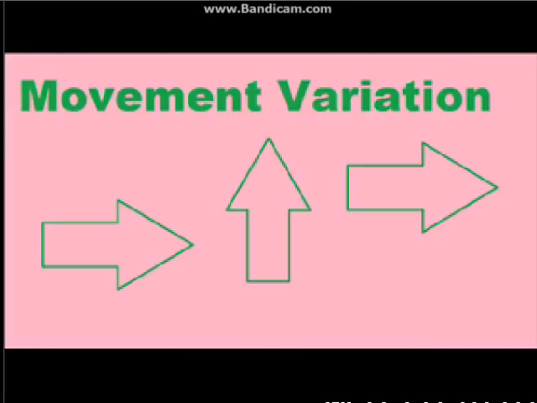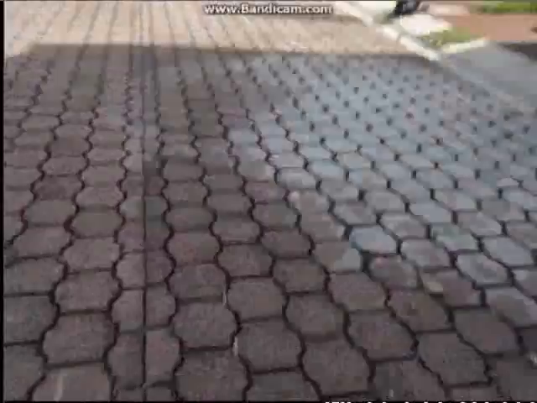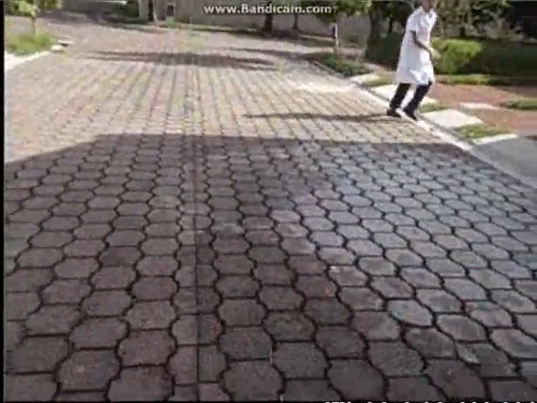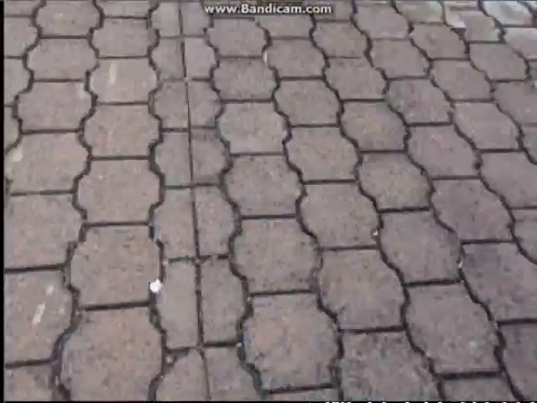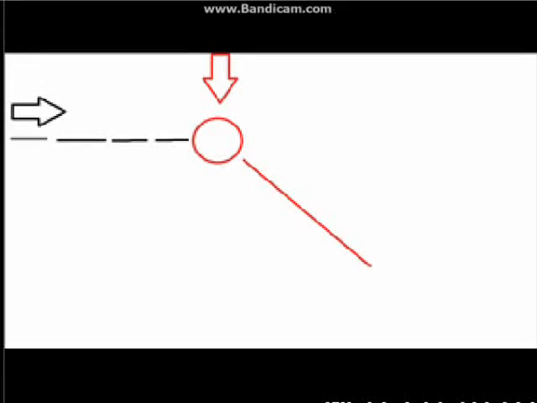Movement variation. A movement variation happens when an object is moving in one exact way, but when a force is applied to that object, the movement of the object is affected, going in a different way. The speed can also be affected. In this example, you can see that the ball is rolling in a straight line until I apply a force that causes an effect, redirecting the ball in a different way. Here I will show you an image.